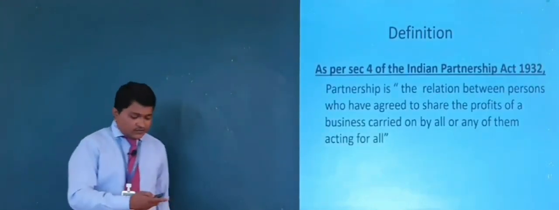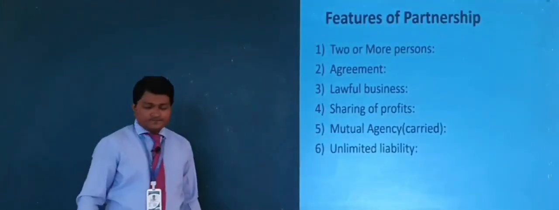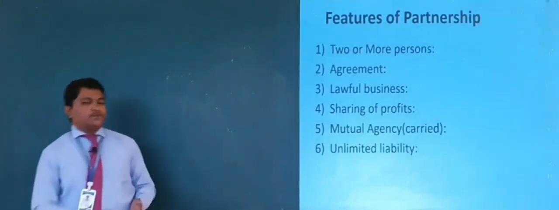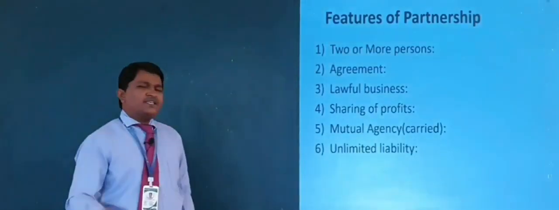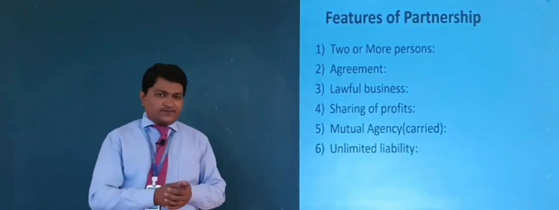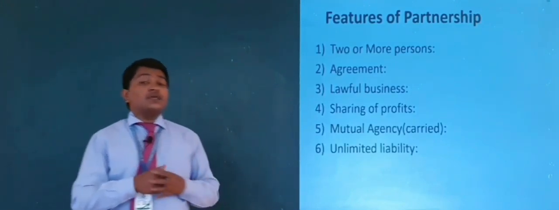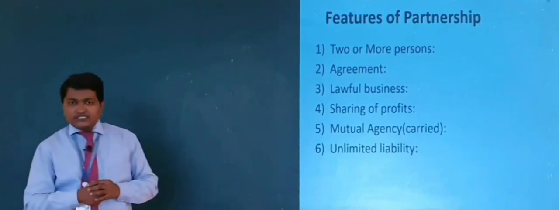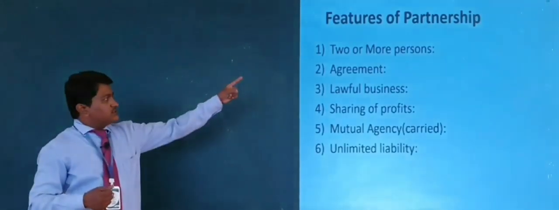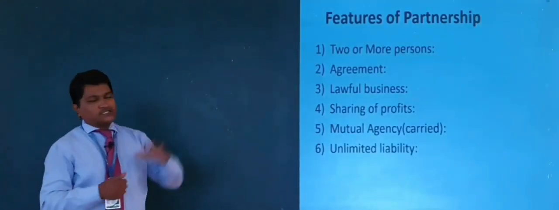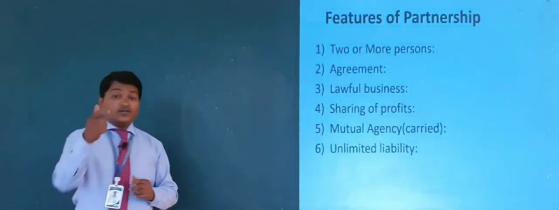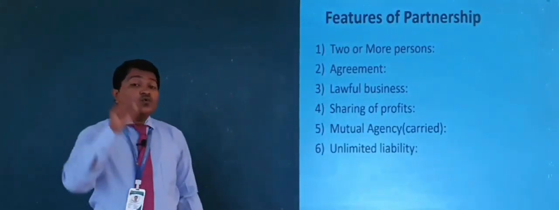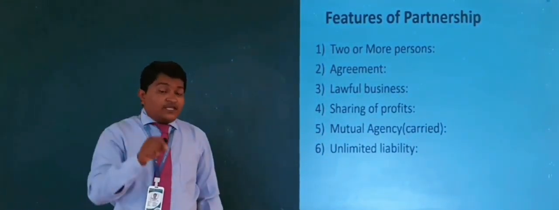Next we go for some features of partnership. All these features are included in the definition itself. What are the features or characteristics of partnership? First feature: two or more persons.